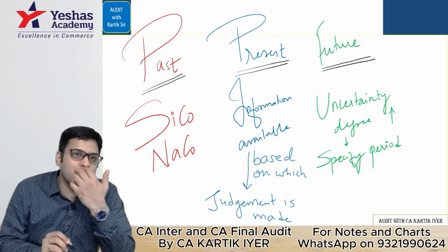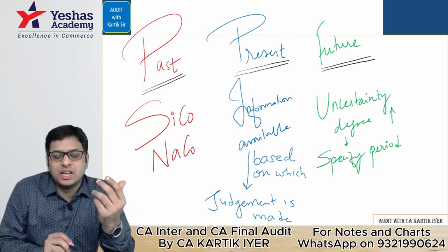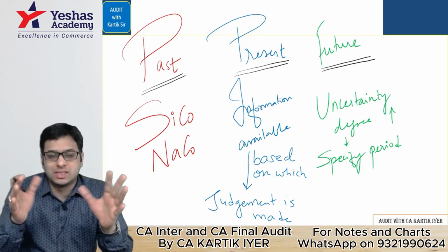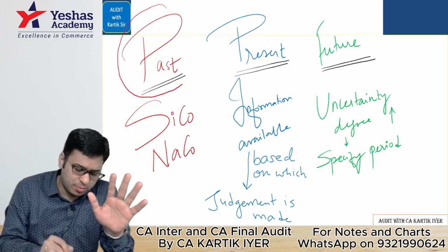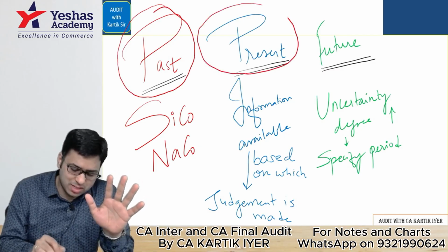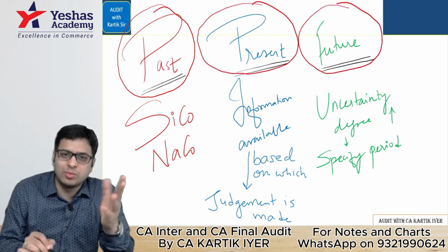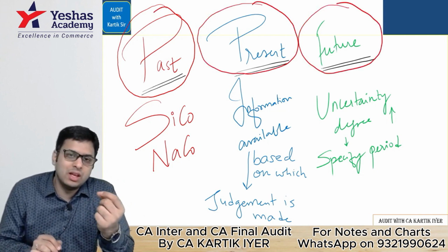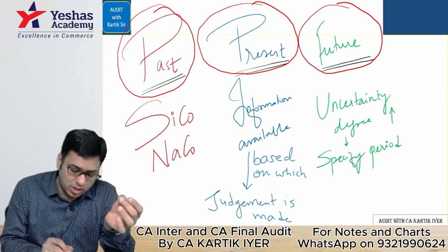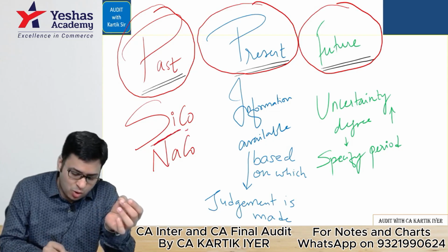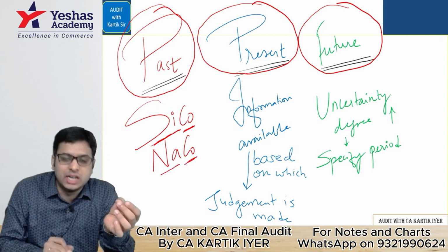So suppose if I ask you about your business, is your business going to continue as a going concern? So what will you think of? You will think of the past of the business, the present of the business, and the future of the business. Correct? You will think from these 3 angles only. So regarding the past, you will think regarding the business's Sikonaco. What is Sikonaco? Size, complexity, nature, and condition of business.